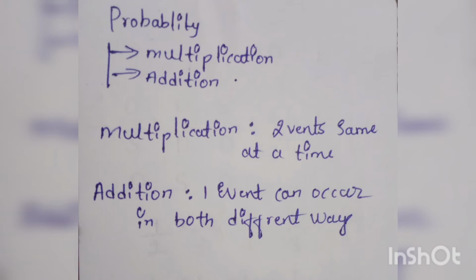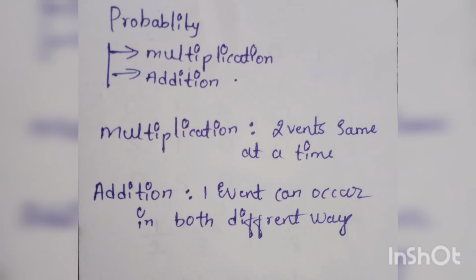How to apply these in a problem is the trickiest question in probability: when to apply the addition rule, and when to apply the multiplication rule. According to the multiplication rule of probability, the probability of occurrence of both events A and B is equal to the product of the probability of B occurring and the conditional probability of event A occurring given that event B occurs.